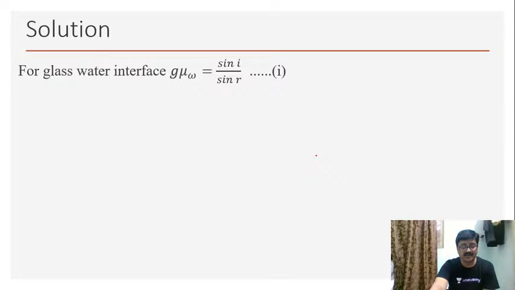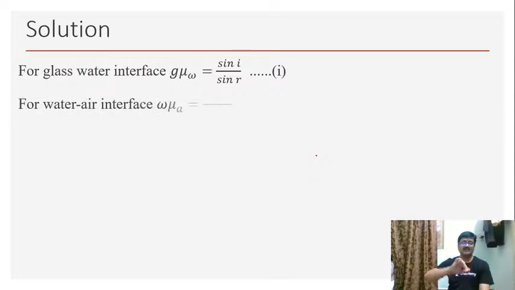Then from water, now it is going to enter into air. So for water air interface, I'll take sin r, because r is the angle of incidence between air and water, divided by the angle of refraction, 90°. So I am taking it as sin 90° here.